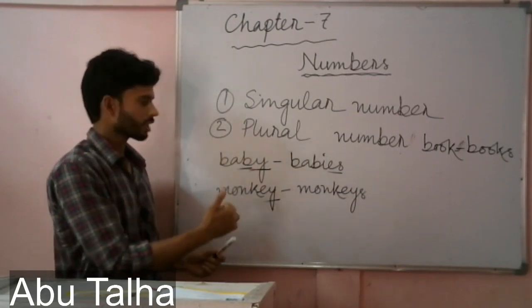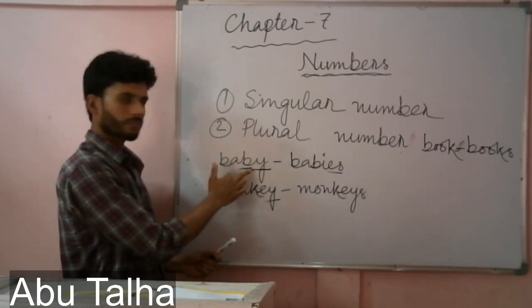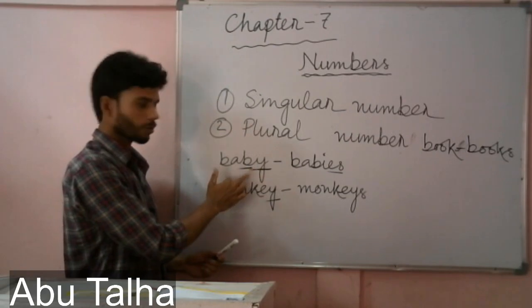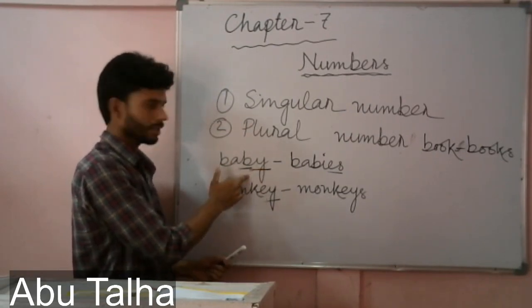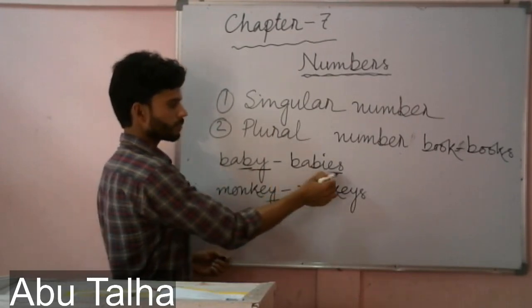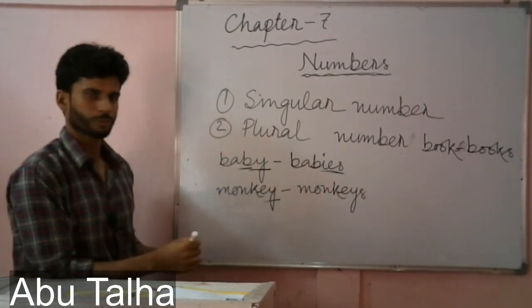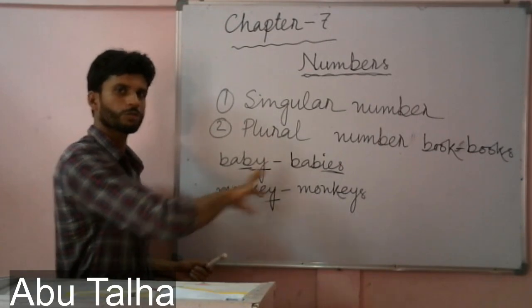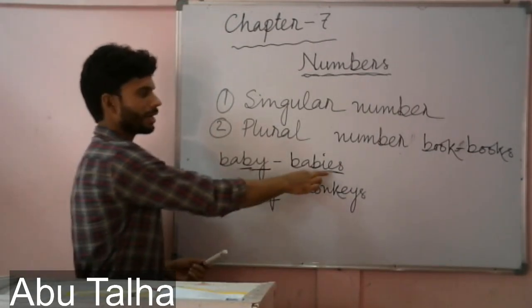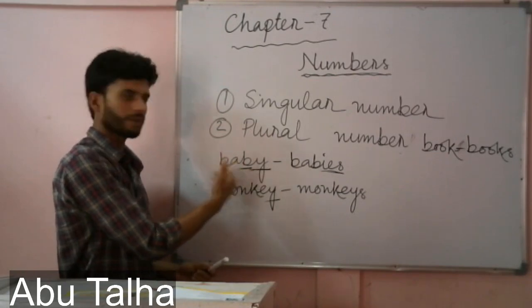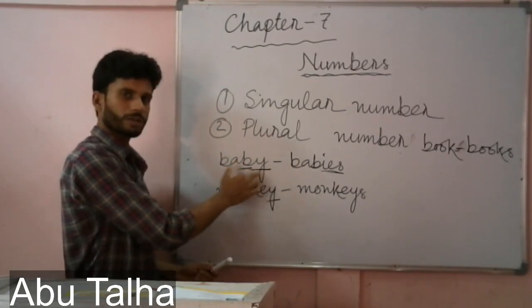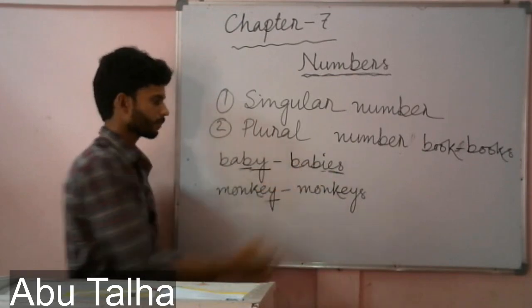I'm talking about if a consonant is there before y, then we add ies to make it plural. When we have a consonant before y, we add ies.